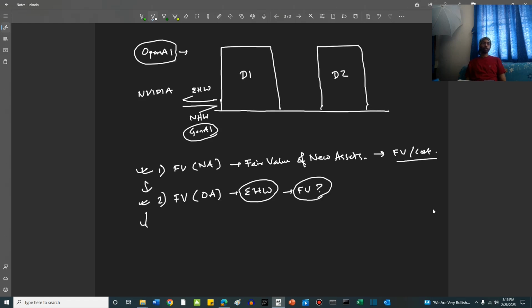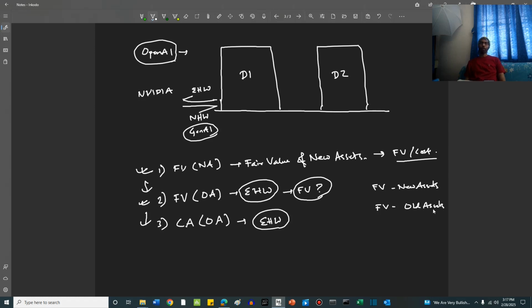Then we go to the third option, which is the carrying amount of the old hardware or the old assets. The carrying amount of the old assets, in this case the existing hardware, right, friends? This is the carrying amount. So fair value of the new assets, if that is not easily decipherable, then fair value of the old assets that is exchanged.